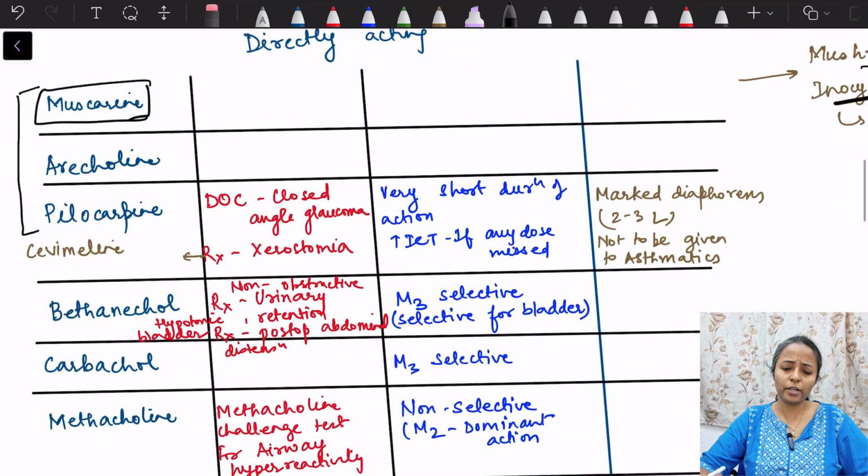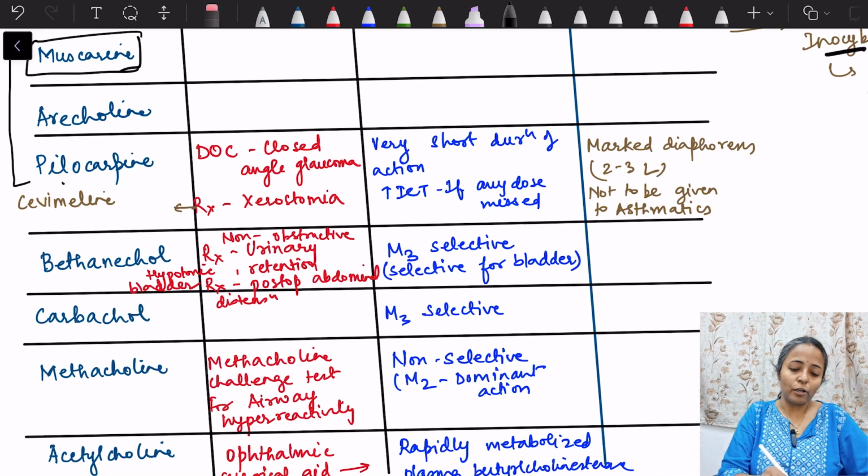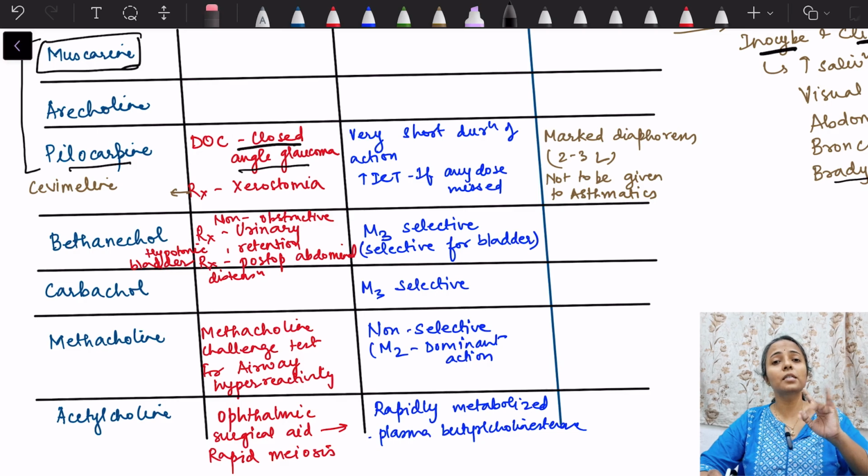Then coming to other drugs, that is arecholine, I have not mentioned anything. Then coming to pilocarpine. Pilocarpine is a drug of choice for closed angle glaucoma, okay, and here it acts because of its parasympathomimetic action. How and all we will discuss in another video on glaucoma drugs, okay. So we use parasympathomimetics or adrenergic blockers for glaucoma drugs, that we will see later. Then it can also be used for the treatment of xerostomia. Xerostomia means dry mouth, okay.